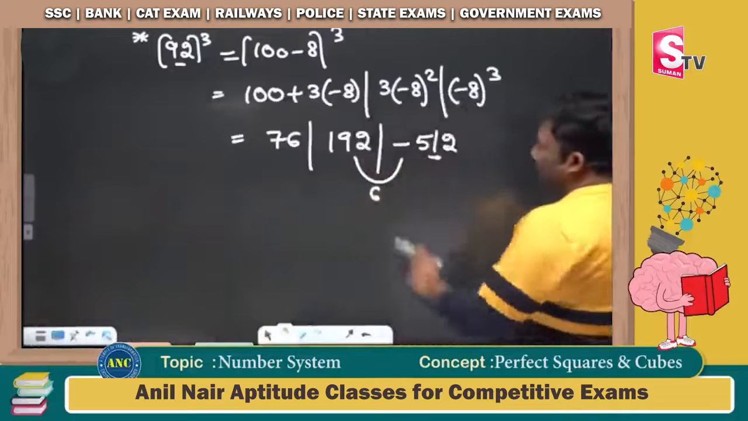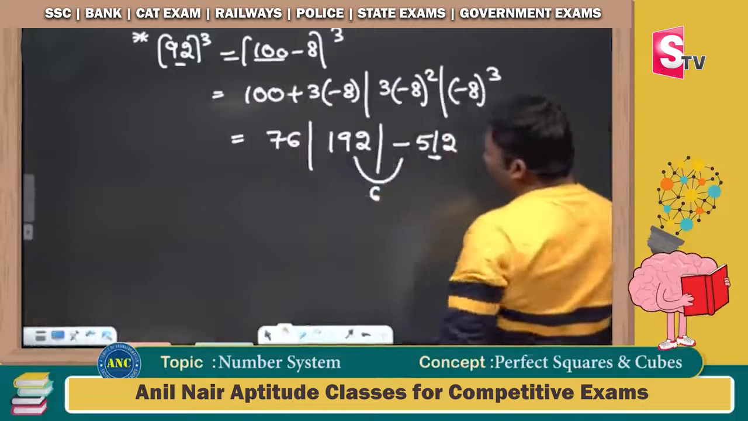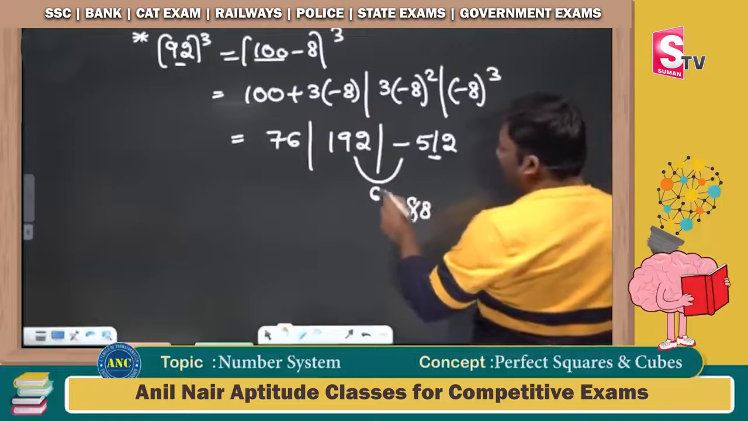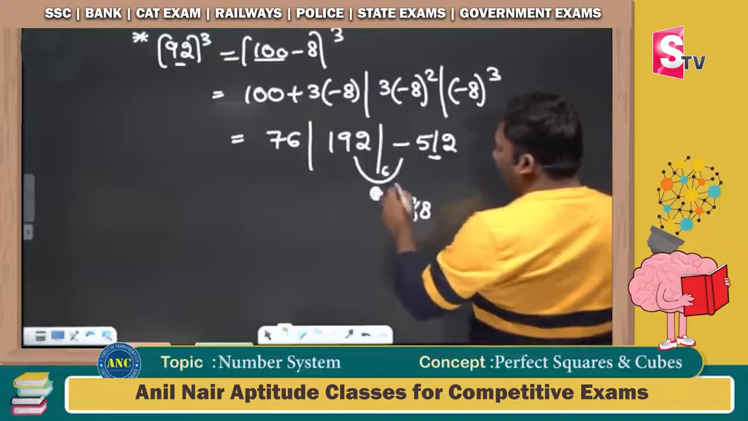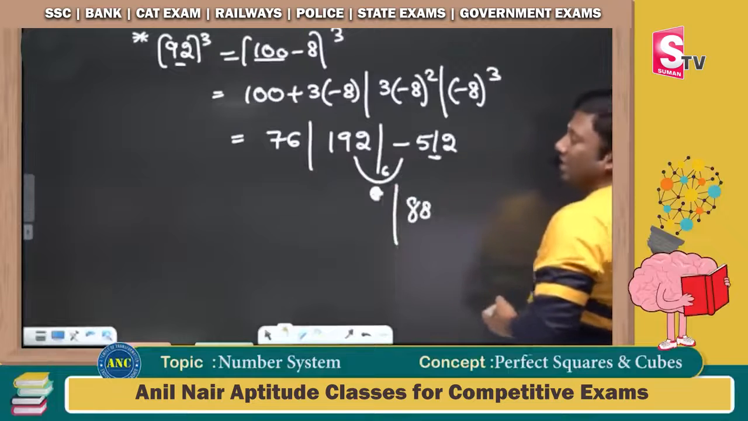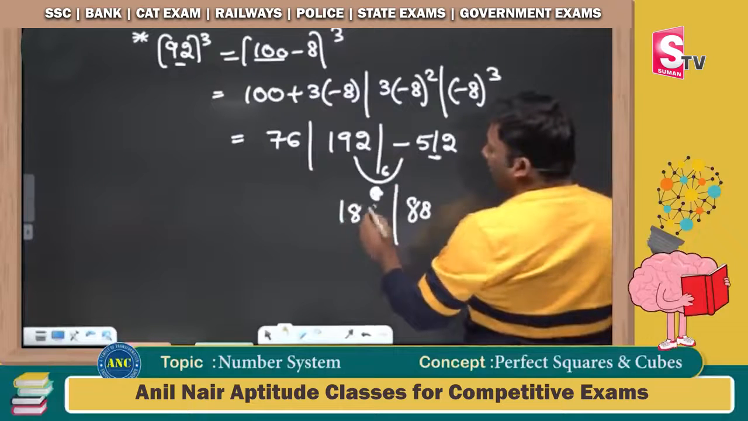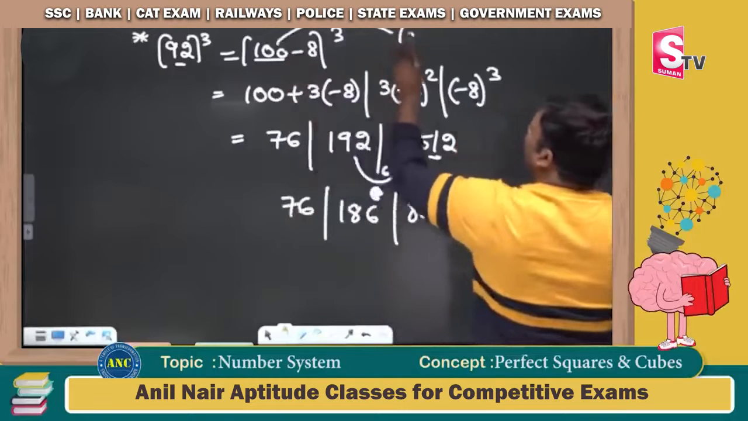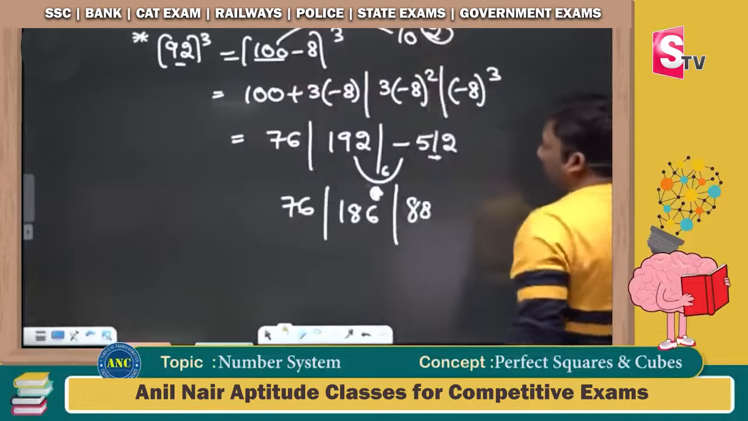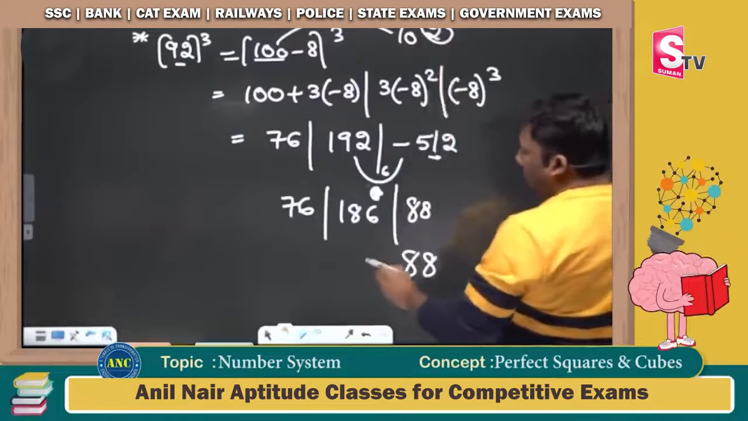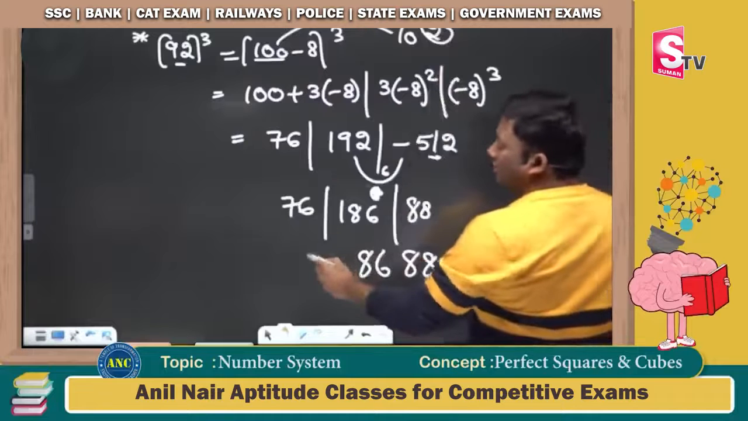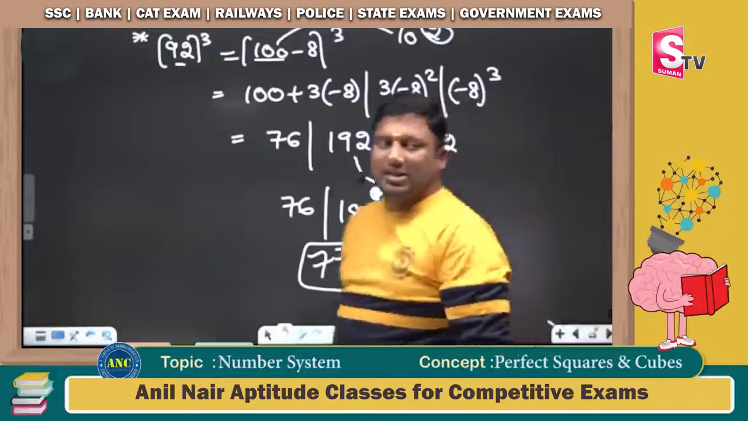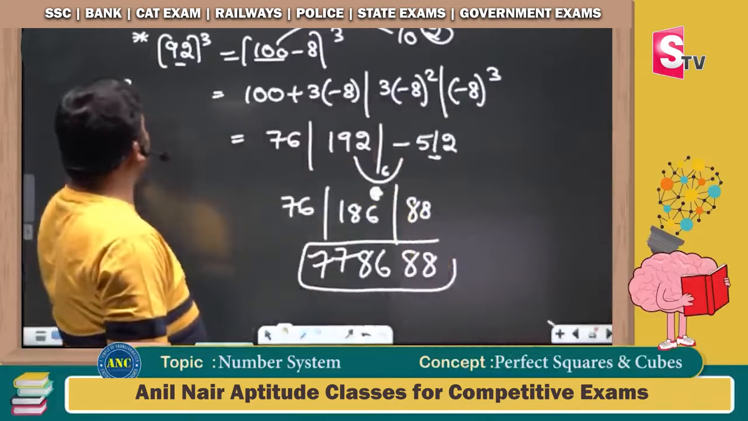If I take carry 6 on a base 100, it is 600 minus 512. It is positive, and it is nothing but 88. 192, 6 carried. Remaining is 186. And it is 76. 100 is nothing but 10 square, so in the last two places there will be 2 digits. These 88, these 86, only 2 digits. 1 carried. 1 carried. Answer will be 778688.